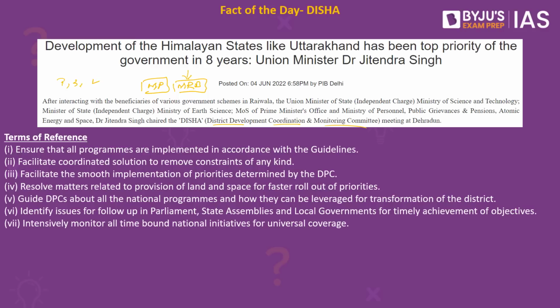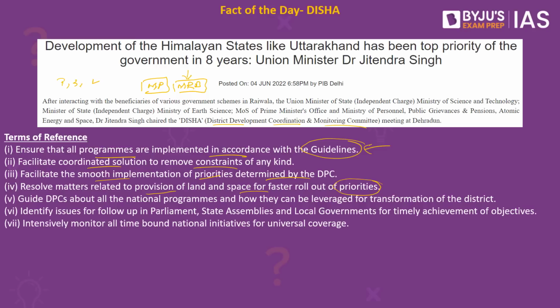What are the terms of reference that would be given to DISHA? Ensure that all programs are implemented in accordance with the guidelines. As we just discussed, there will be procedures and guidelines given by the Government of India. This will be implemented by this coordinating committee. Facilitate coordinated solutions to remove constraints of any kind. Facilitate smooth implementation of priorities determined by the DPC. Resolve matters related to provision of land and space for faster rollout of priorities.